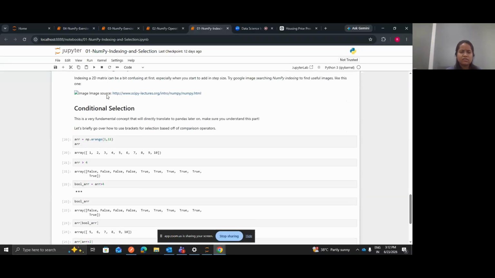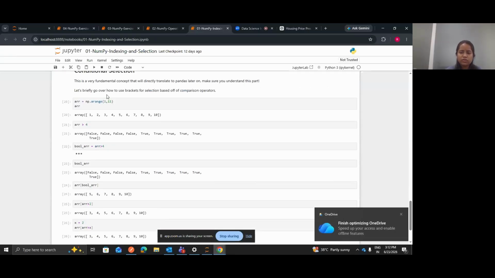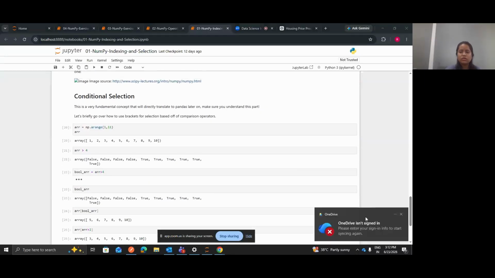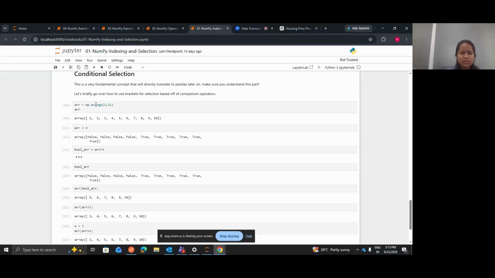So I think all these things we have already covered. There's one point which is conditional search. In conditional search, what you are doing, you want to select only those elements which are satisfying our condition. This we have covered in Python also. Similar to Python, whatever elements will satisfy our condition will be printed. Okay, for example, take this one. Okay, let's start from the beginning.